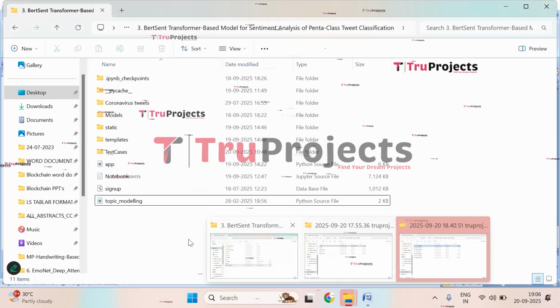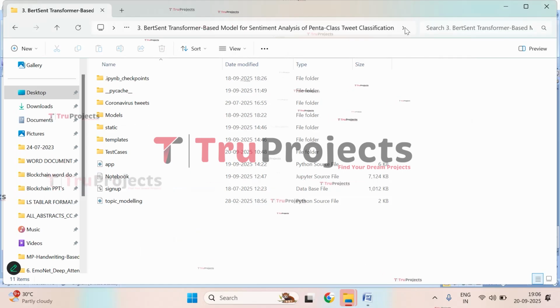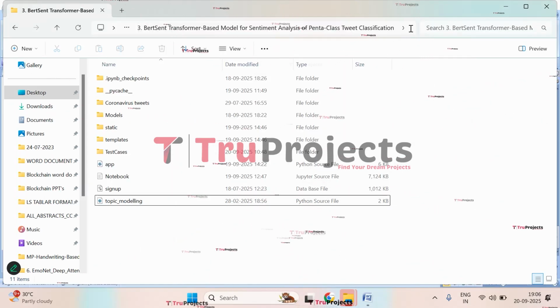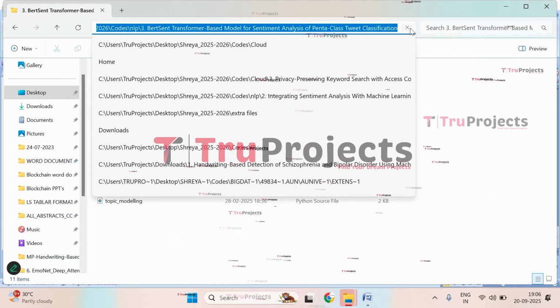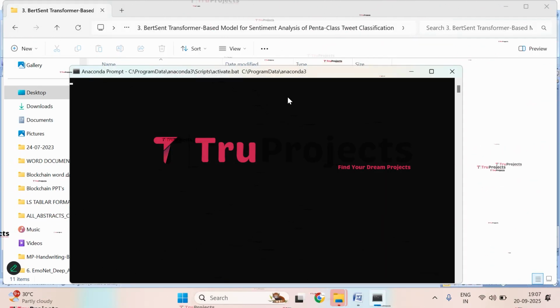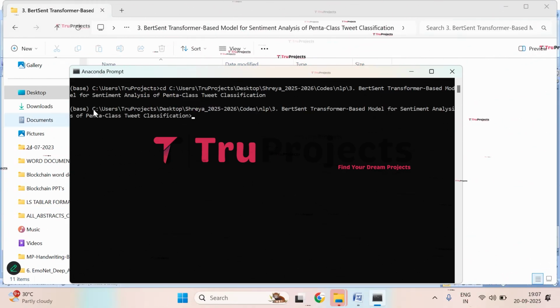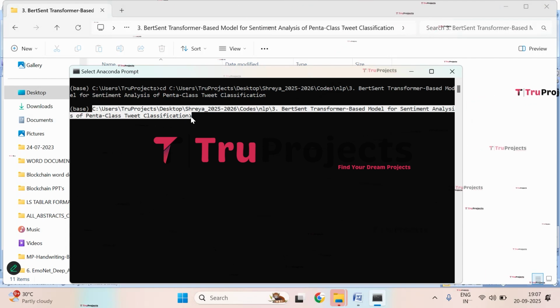Get back to the folder. Now for executing, copy the path of the code folder from the address bar of the file explorer. I'm copying it. Now open Anaconda prompt. So it is open. Now give the command cd, give the space, paste the copied path. Now click on enter. Here, if you observe, the current directory is changed to the code folder's path.